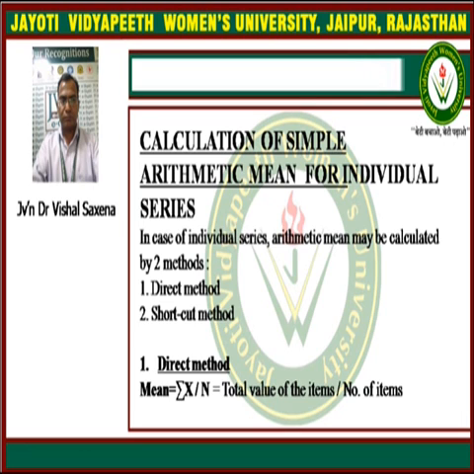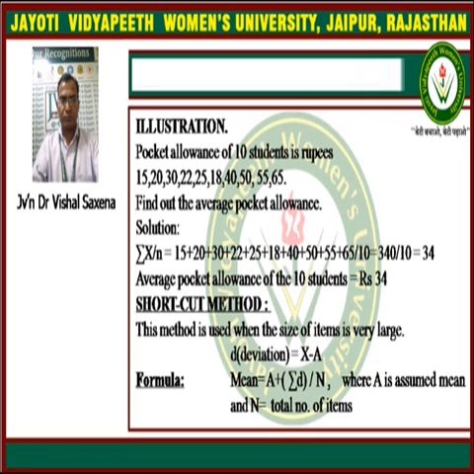In the direct method, when we use the individual series, the mean is given by simply summation x upon n, meaning the sum of the data divided by the total number of data. So it is the total value of the items upon the number of the items. Now we take an example to understand this.